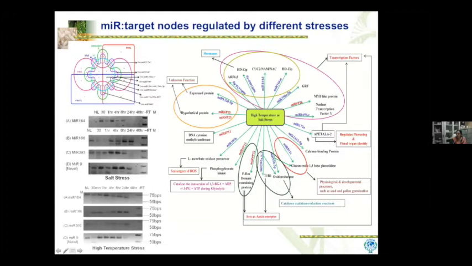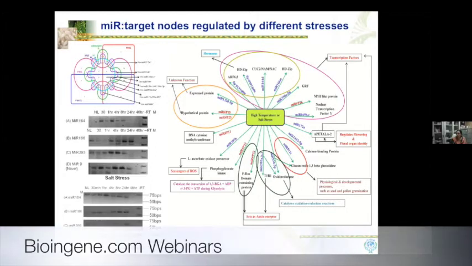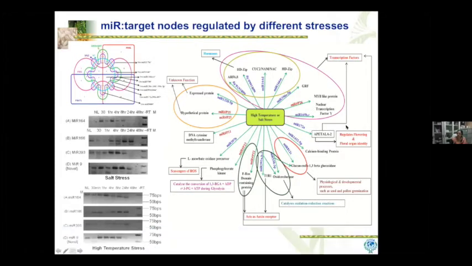This is important because when a plant is growing in stress, we see a reduction in flowering, and this is an important lead which can be followed further to understand how these common nodes are differentially regulated in response to different environmental stresses, and what their impact is on the plant.